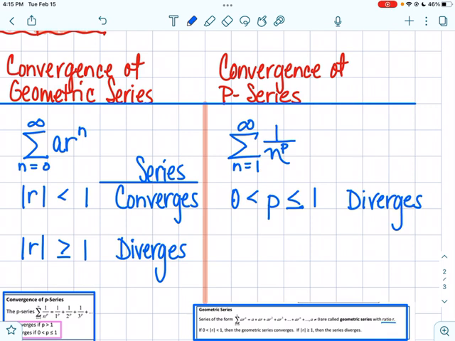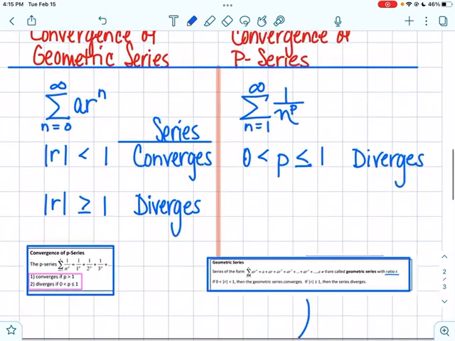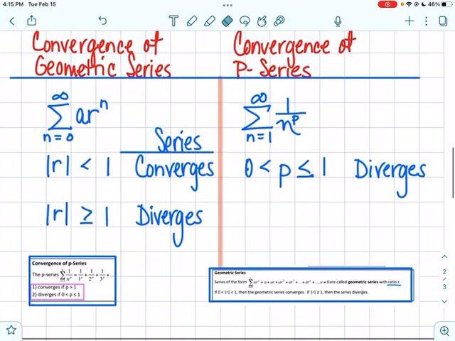In the geometric series, n is the exponent; for the p-series, n is the base. Recall that we worked with these a lot with integrals: the integral of 1 over x squared converged, the integral of 1 over x diverged. It is the same type of rule, and we often do that.